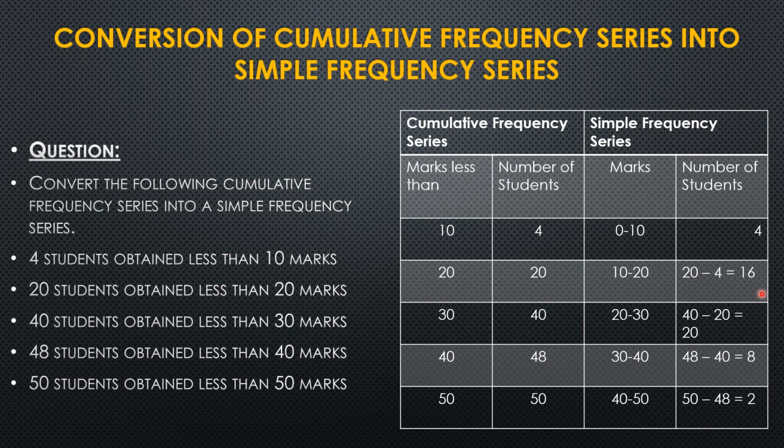So subtracting each item from the previous cumulative frequency, we get the simple frequencies 4, 16, 20, 8 and 2. In this way, we have converted the cumulative frequency series into a simple frequency series.